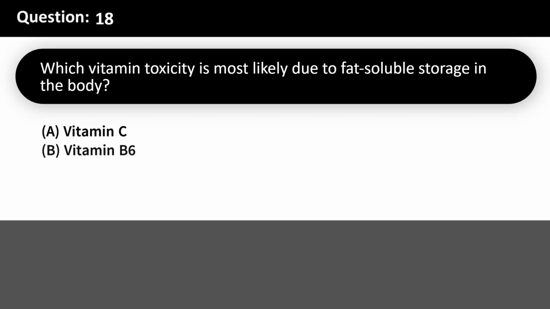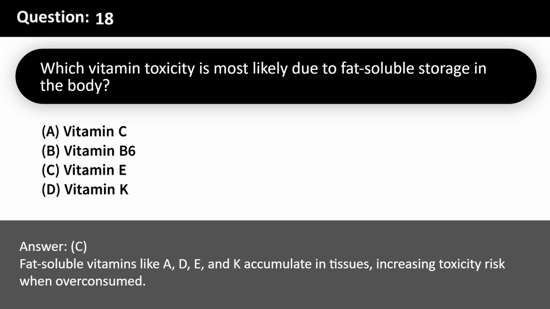Which vitamin toxicity is most likely due to fat-soluble storage in the body? A. Vitamin C. B. Vitamin B6. C. Vitamin E. D. Vitamin K. Answer, C. Fat-soluble vitamins like A, D, E, and K accumulate in tissues, increasing toxicity risk when overconsumed.